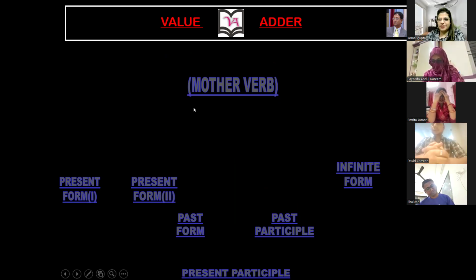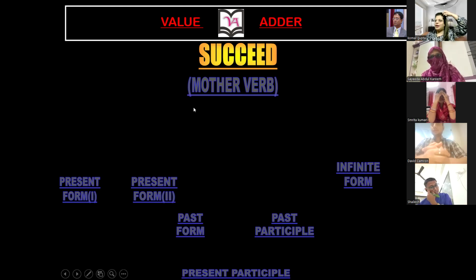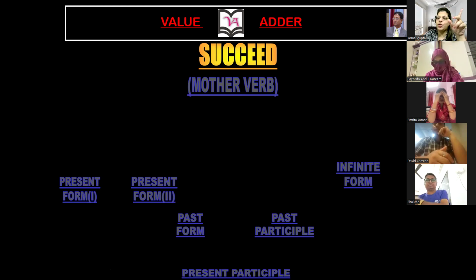She does homework regularly. Very good, Shailesh. Excellent sentence. Okay. I done my shopping, ma'am. Sorry, Saida, repeat again. I have done my shopping. Yeah, I did my shopping. Okay, Smrita, just complete.